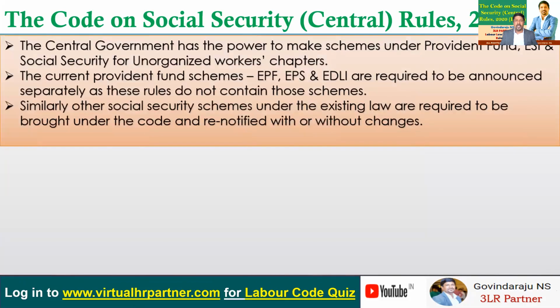The central government has the power to make schemes under the Provident Fund, ESI, and Social Security for unorganized workers chapters. The current Provident Fund schemes, which are the Employees Provident Fund, Employees Pension Scheme and Employees Deposit Linked Insurance Scheme, are required to be announced separately because these rules do not contain these schemes. Similarly, other social security schemes under the existing laws, especially under the Unorganized Workers Social Security Act, are required to be brought under the code and re-notified, maybe with or without changes.